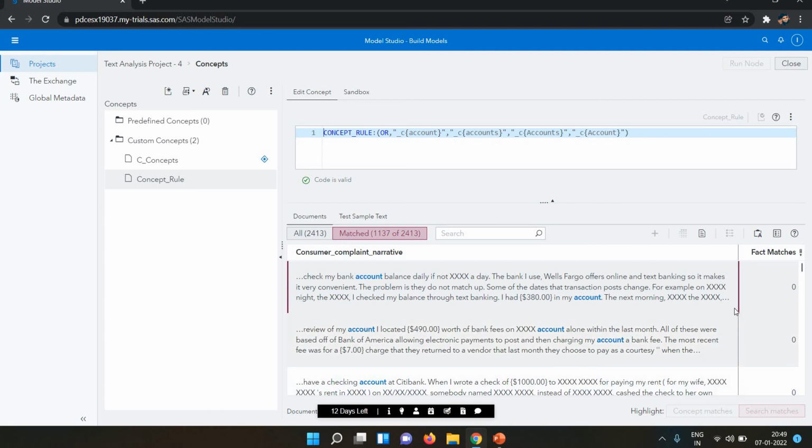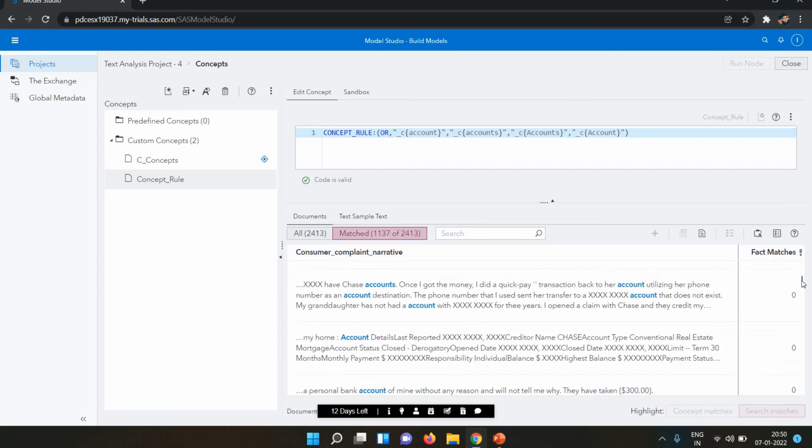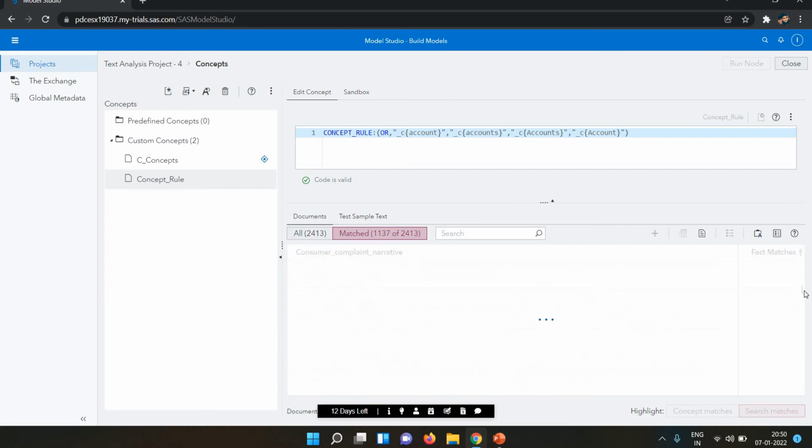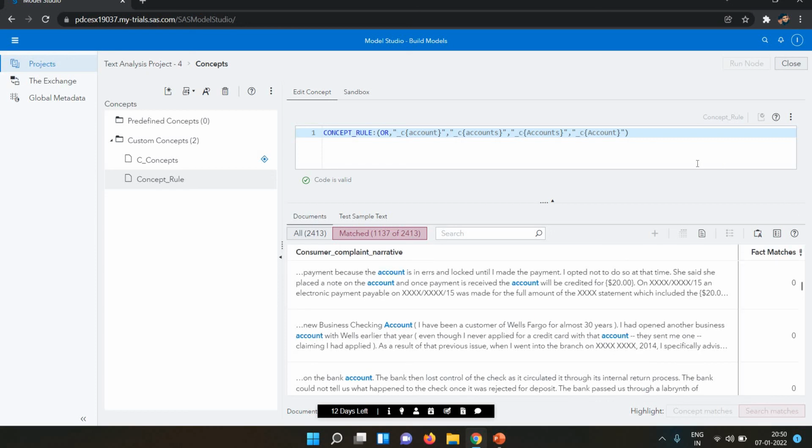If anything is written in capital, 1137 we have as matches. So we have all these matches, and they show all the related data related to account: small account, capital account, accounts, all the similar things I wrote, because in the concepts rules they will be shown.